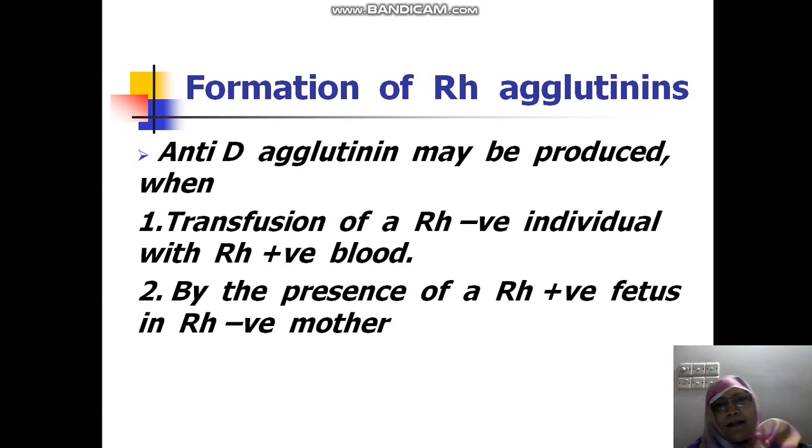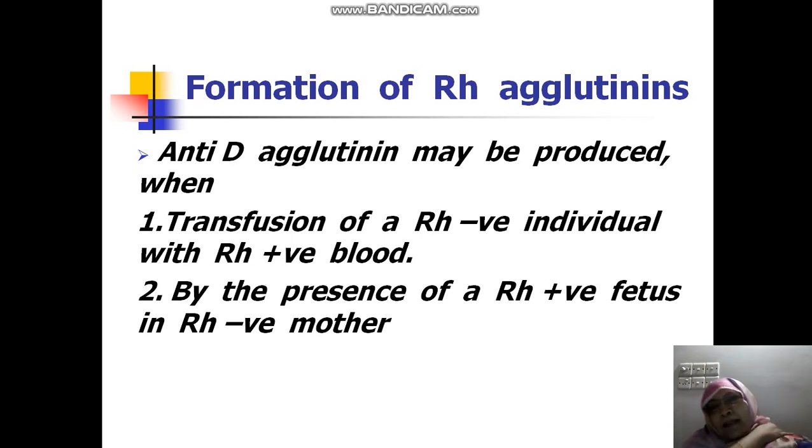Now in this regard, Rh positive and Rh negative both have no agglutinin or antibody. But in the case of an Rh negative person, antibodies can be formed. An Rh positive person already has their own antigens, so they never produce the antibody.